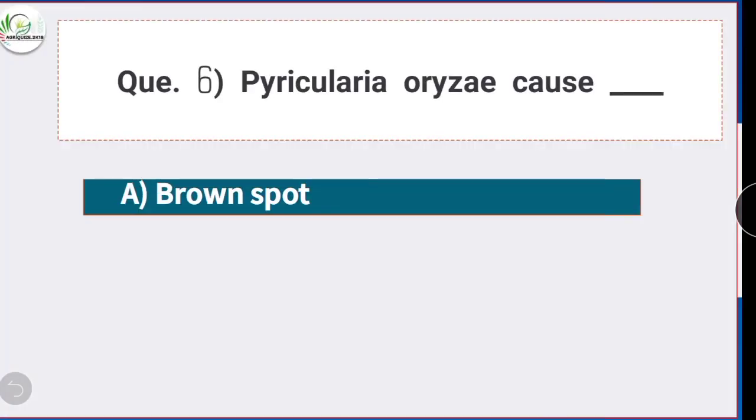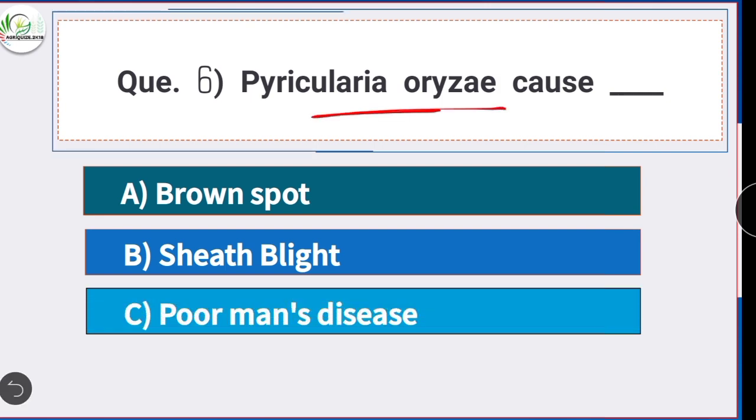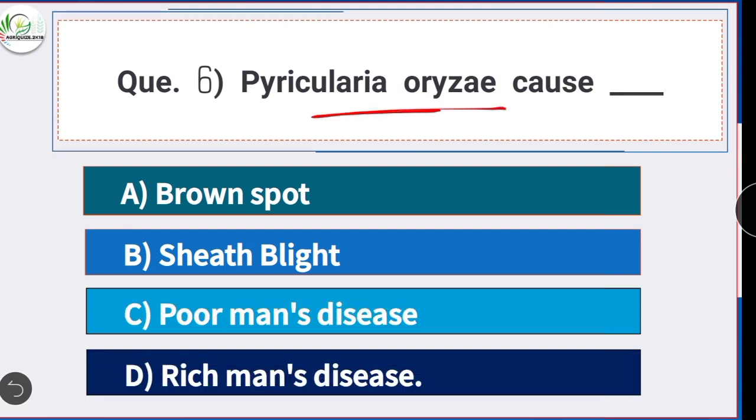Next is question number 6. Pyricularia oryzae causes? Option D is the correct answer, rich man's disease. Pyricularia oryzae causes blast in rice, which is also known as rich man's disease. Bacterial leaf blight, whose scientific name is Xanthomonas oryzae, in rice is known as poor man's disease.